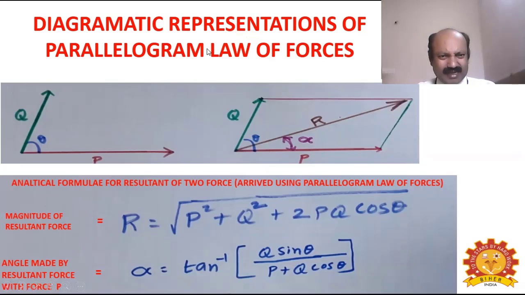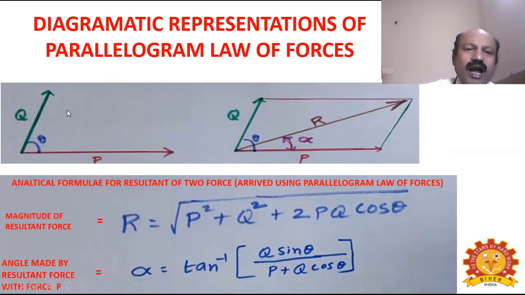So I am explaining this parallelogram law of forces through a diagram. Let us consider there are two forces. One force is P, for example 1000 Newton. Another force is Q, for example 500 Newton. These two are acting at a point. I want to replace these two forces by a resultant force. What is the magnitude of the resultant force I want to find?